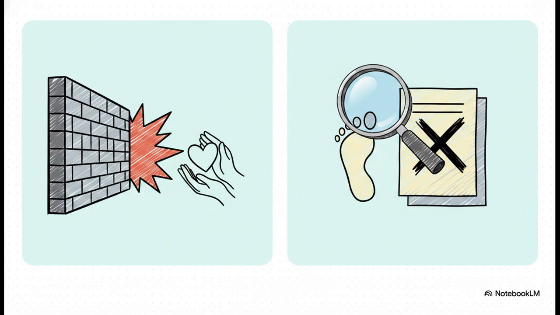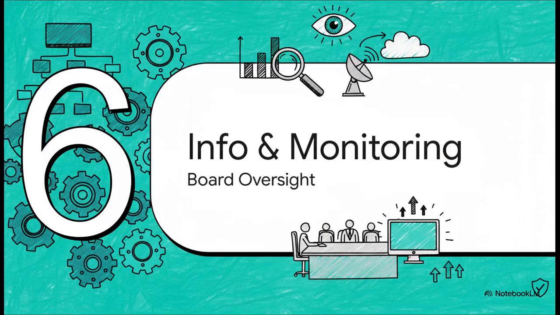We could, for example, mandate carer reporting systems where staff have to log exactly how much time they spent with a patient. Or, even better, we could introduce service user feedback surveys and then directly link carer remuneration to their actual feedback scores. Now, that is exactly how you apply theory to solve a real-world commercial problem. And that brings us to our final section, Part 6, Information and Monitoring.